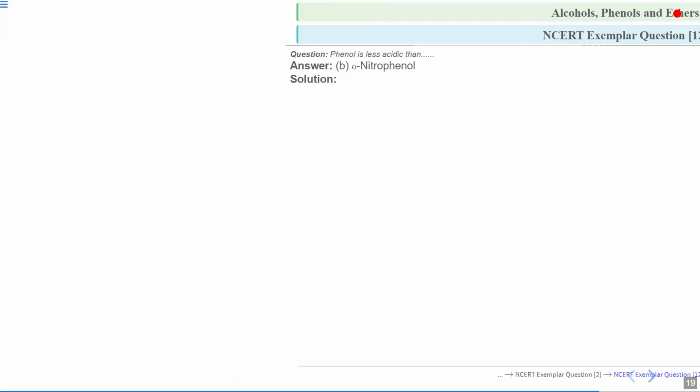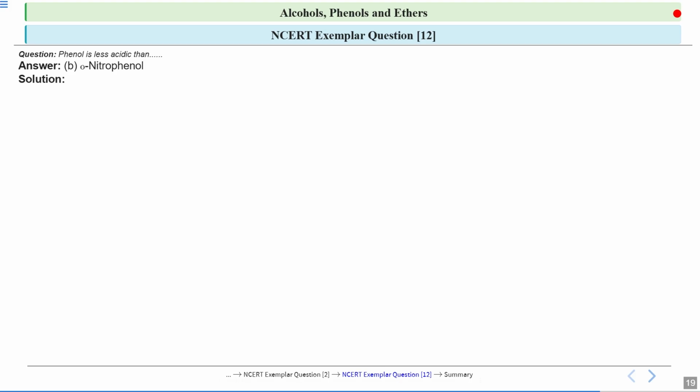So the correct answer for this question is orthonitrophenol. Let's see how we did it. The first option was methanol, which is an alcohol. So first let's compare the acidity of phenol and an alcohol. Phenol is more acidic than alcohol.